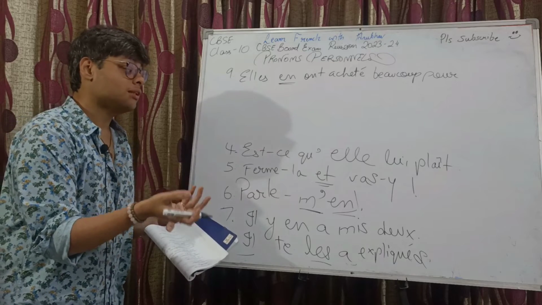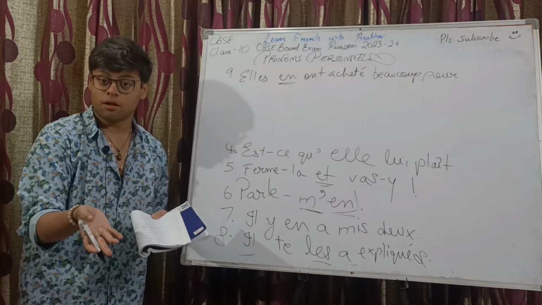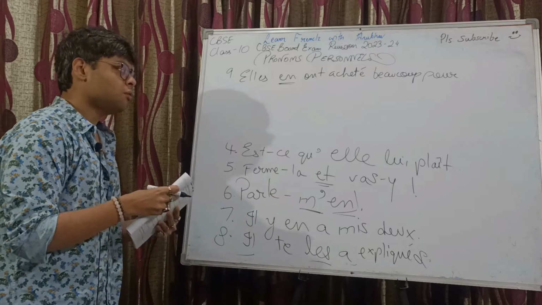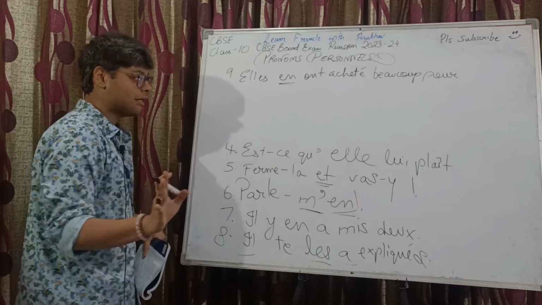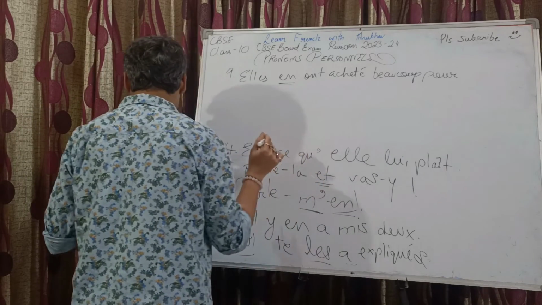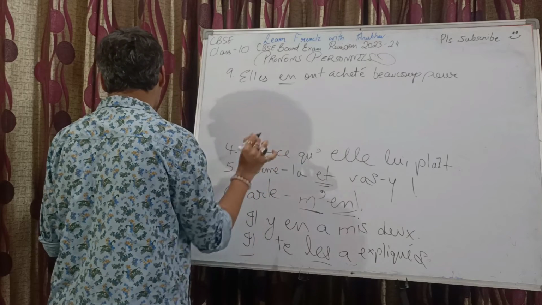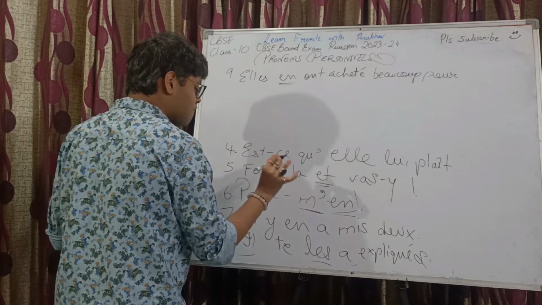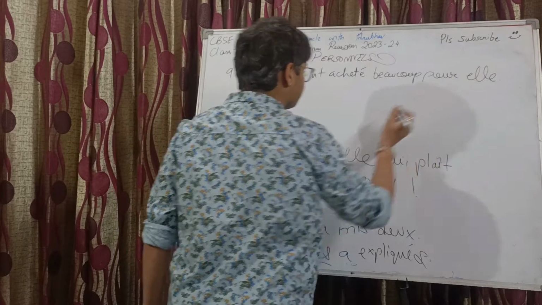Then pronom tonique is used to indicate some possession as well, right? So emphatic pronouns has numerous uses. So one of those uses we are doing here after the preposition. So pour, it's a tone leur ami, ami with e at the end. It means third person feminine singular. Pour elle.